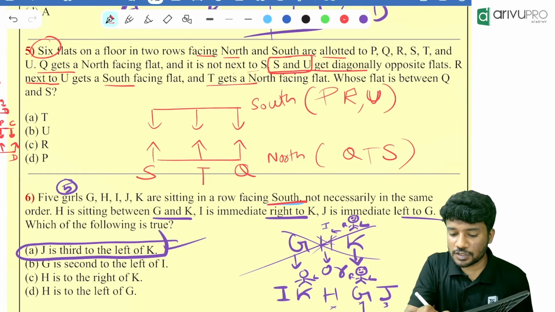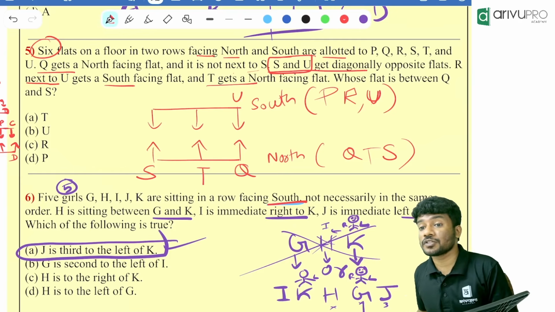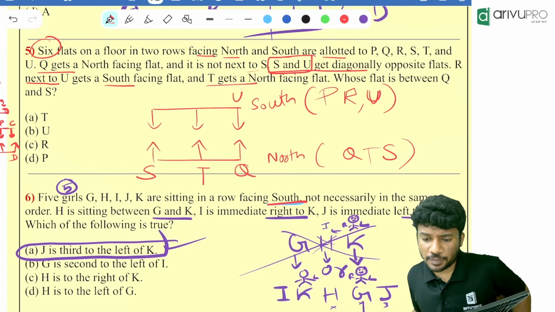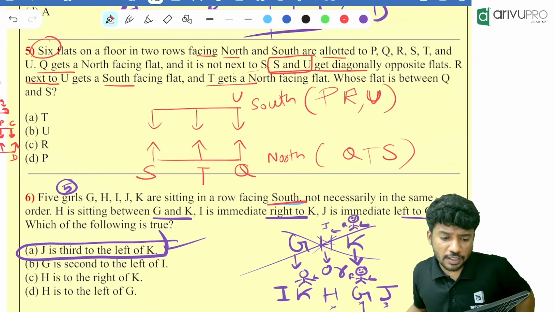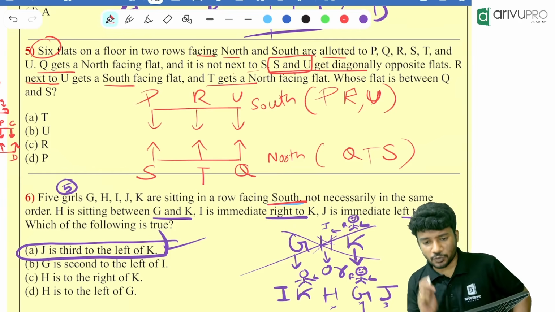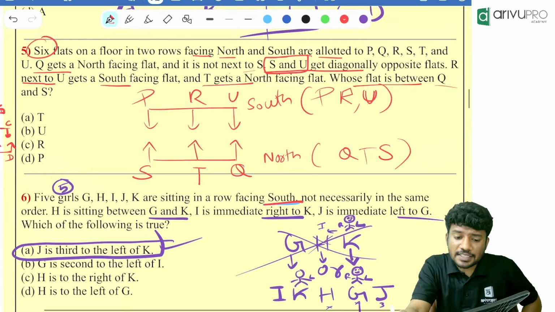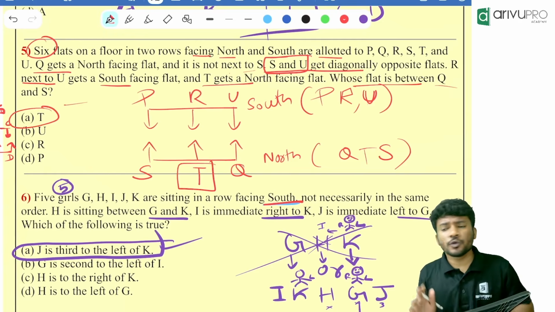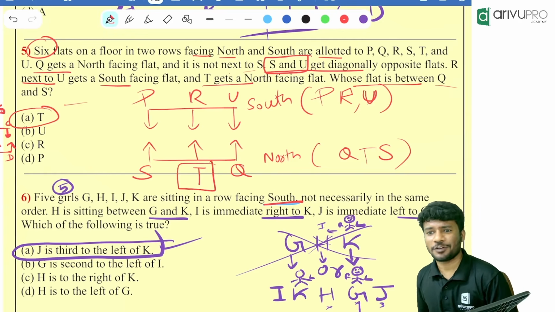Then where will be the position of U? Diagonally opposite to S, that is over there. Then what is remaining? R is next to U, so R will be over here. P will be over here. Now the question is, whose flat is in between Q and S? T. Now, do you need to draw all the things? Drawing is not required.